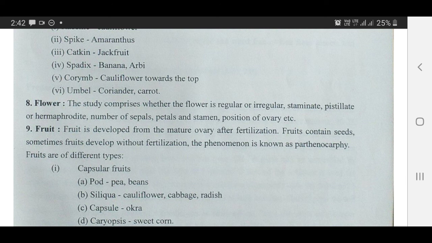Fruit is developed from the mature ovary after fertilization. Fruits contain seeds. Sometimes fruits develop without fertilization. Such fruits are known as parthenocarpic fruits, and the phenomenon is known as parthenocarpy. Fruits are of different types. In case of vegetable,